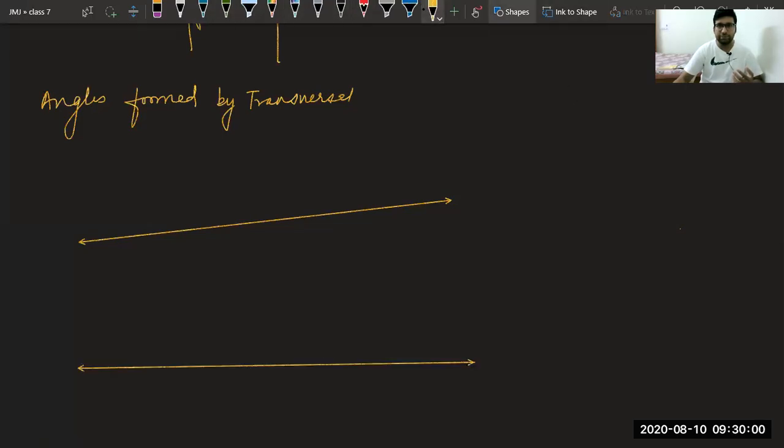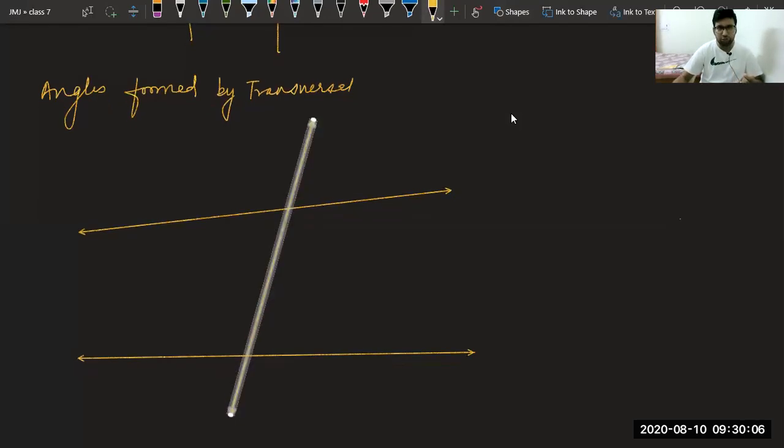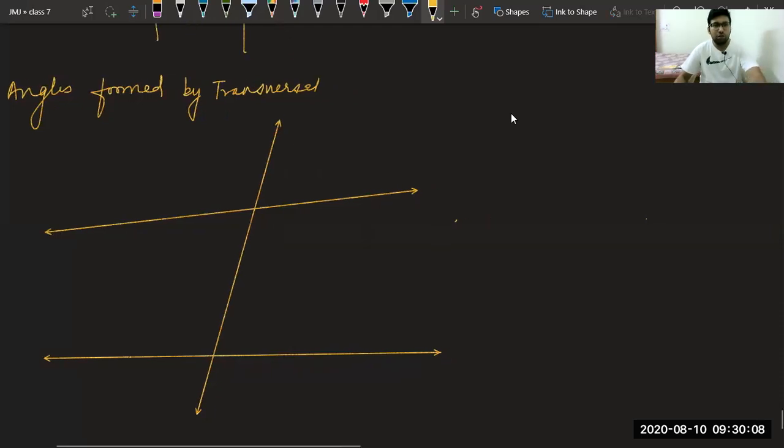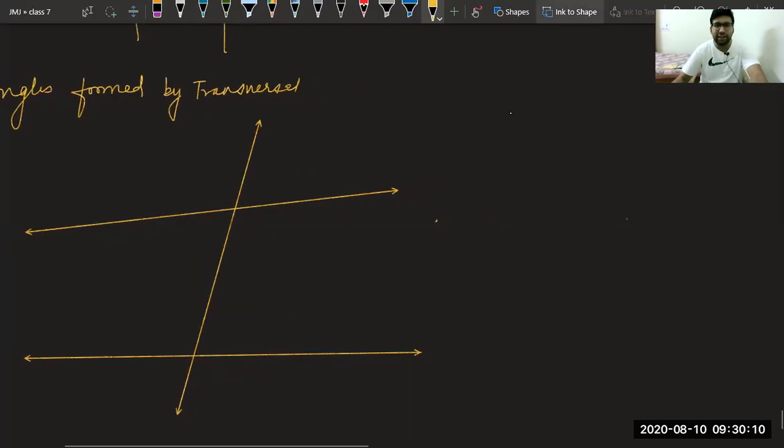And the third line, which is a transversal, is like this. All of you please observe carefully. Now we have to observe and understand the angles formed. First of all, let me draw the angles which are formed.